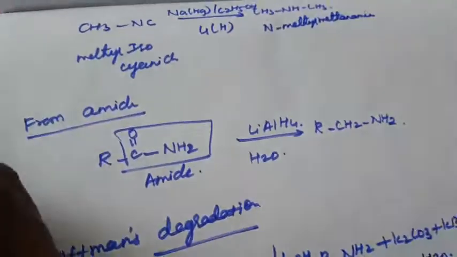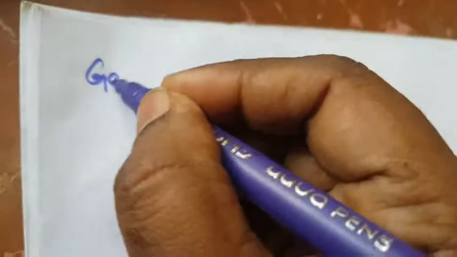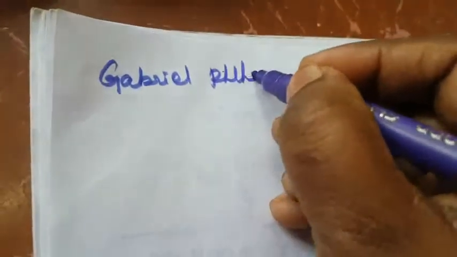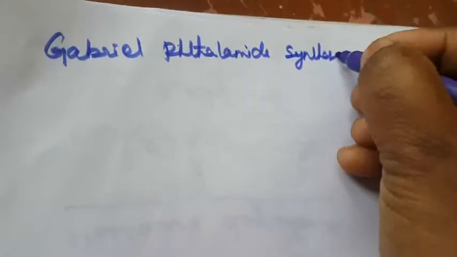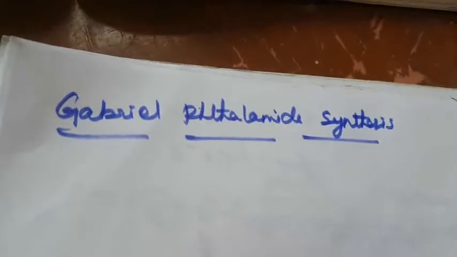So next we are going to see the important reaction, Gabriel phthalimide synthesis. What is Gabriel phthalimide synthesis?